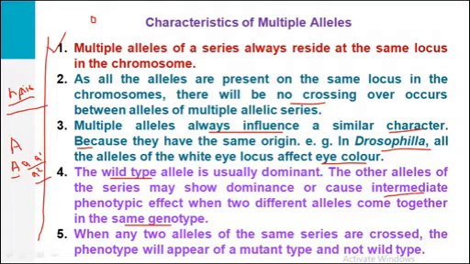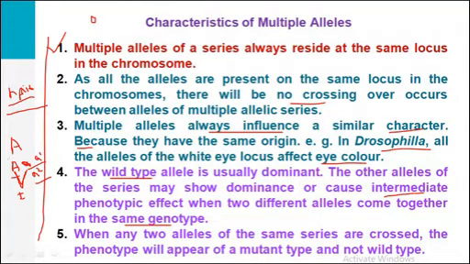Or in codominance, the small a allele may also give some phenotypic traits, so that the offspring formed will have an intermediate phenotype.